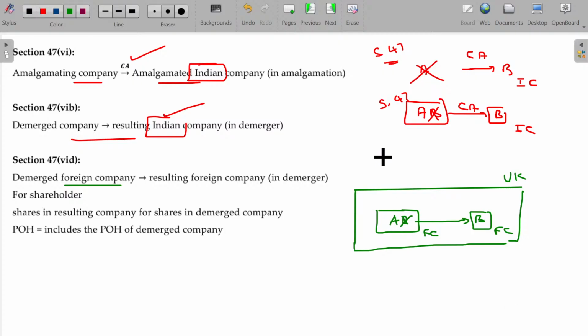So this transfer is not considered as what? Transfer. Okay, section 47 will be attracted.